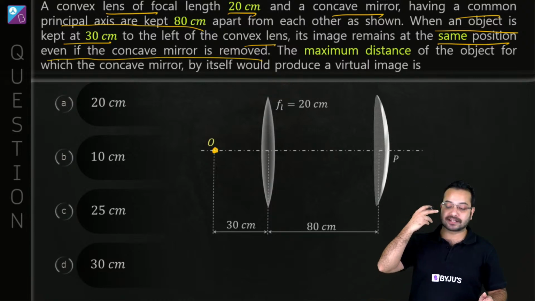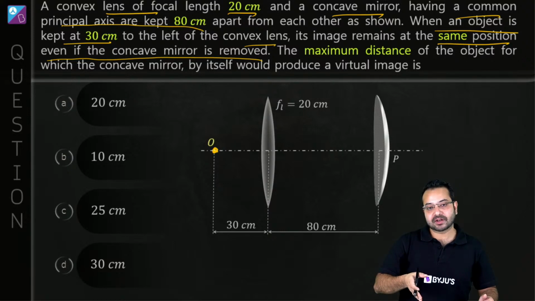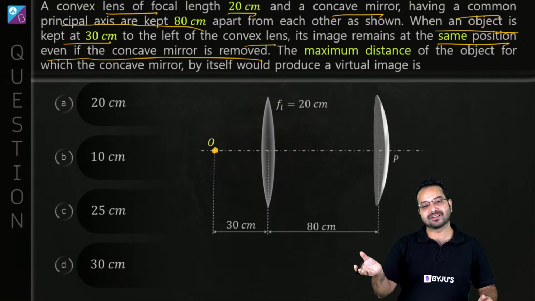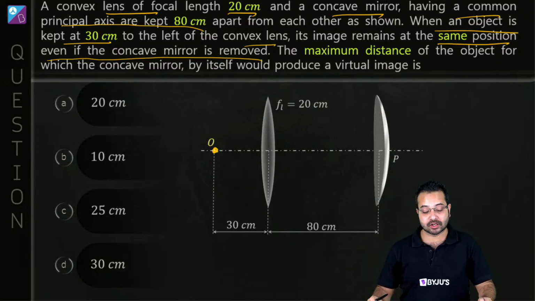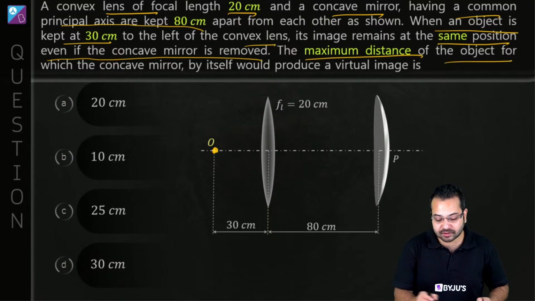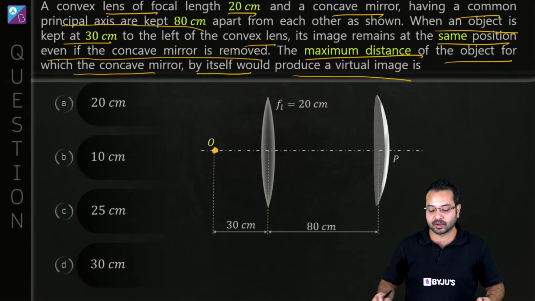This is very interesting. When the concave mirror is there, the image is somewhere. When you remove the concave mirror, the image is still there. That will have an interesting consequence. Then the maximum distance of the object for which the concave mirror by itself will produce a virtual image.